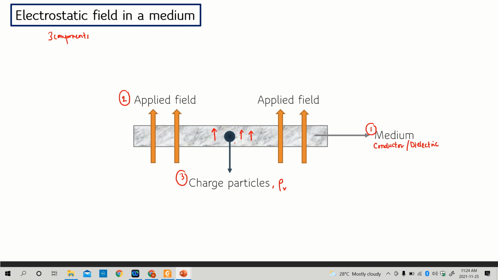If the charged particles are moving, it is a conductor medium, and if the charge is static, it is a dielectric medium. I hope it's very clear up until here.